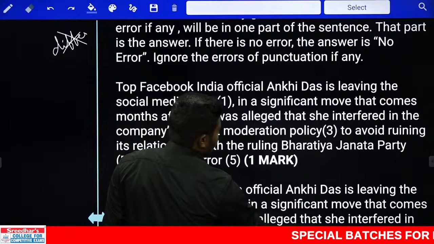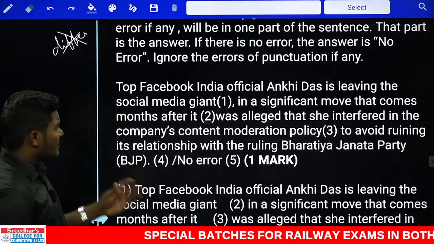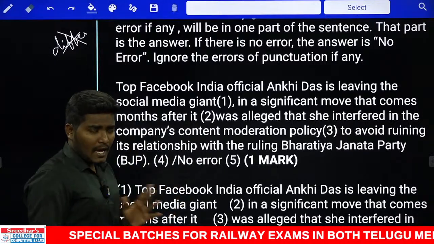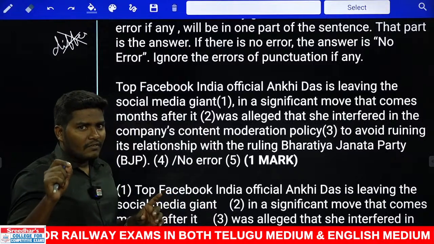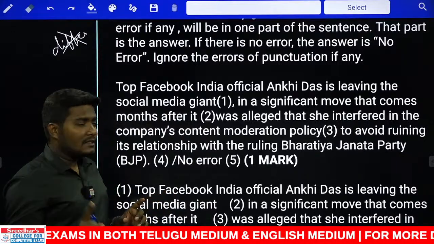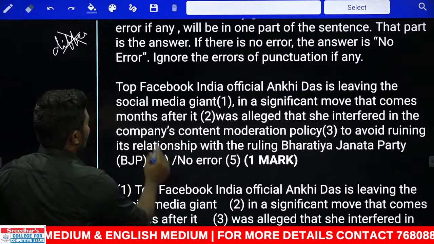Find out the error. The error should be in any one part of the sentence. The sentence is very lengthy, that means the error would be very simple. I am telling you before, if the sentence is very short, you would find the error to be very difficult. But if the sentence is very lengthy, there may be a very minute error. Okay, let us look at this.